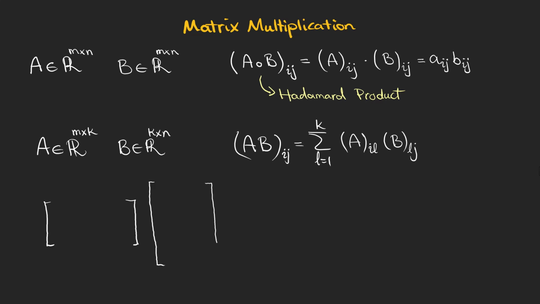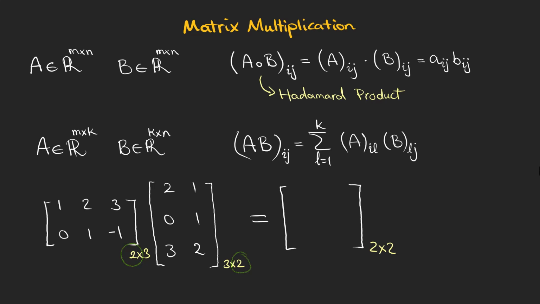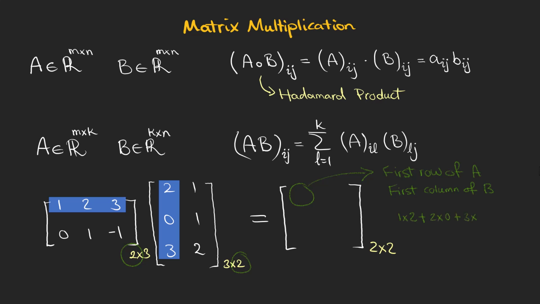Take these two matrices for example. The first one is a 2 by 3 matrix and the second one is a 3 by 2 matrix. These two numbers show the dimension of the multiplication. So the outcome will be a 2 by 2 matrix. The first element of our 2 by 2 matrix can be calculated using the first row of A and the first column of B. We multiply the corresponding elements and the answer is 2 plus 0 plus 9, which yields 11.